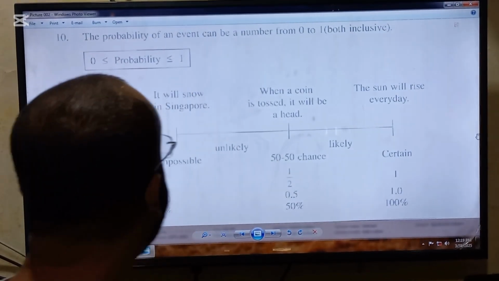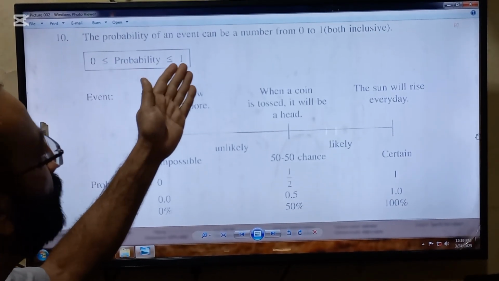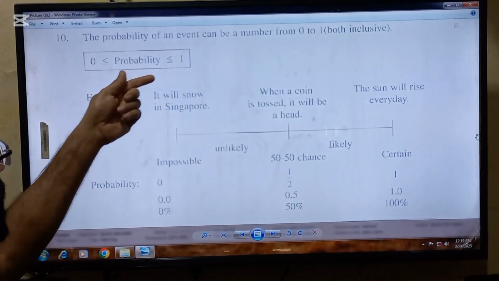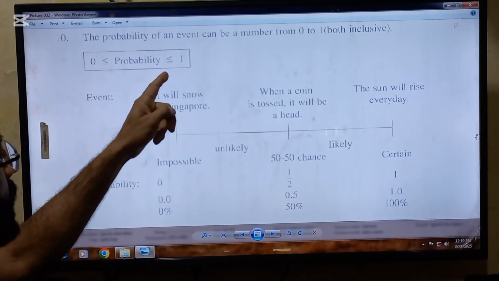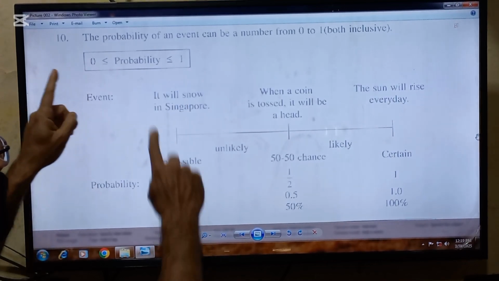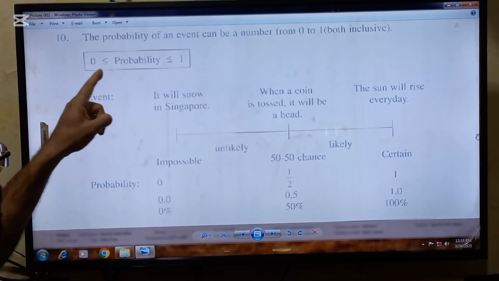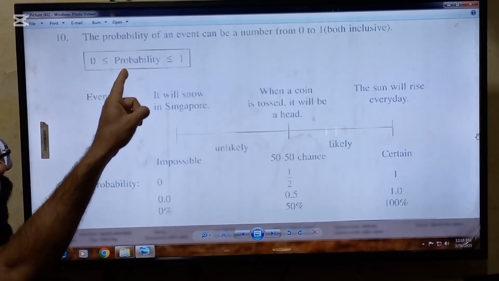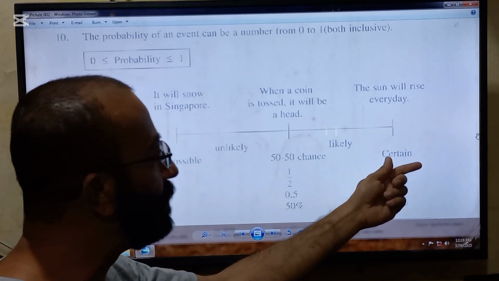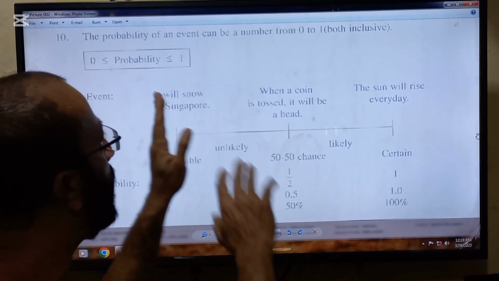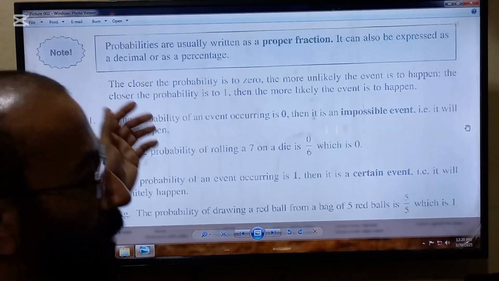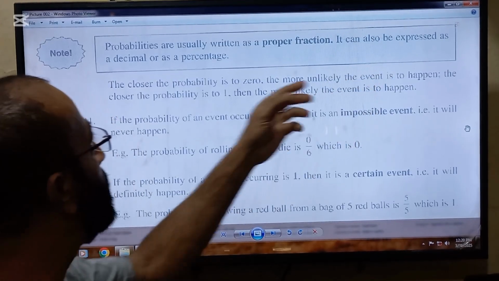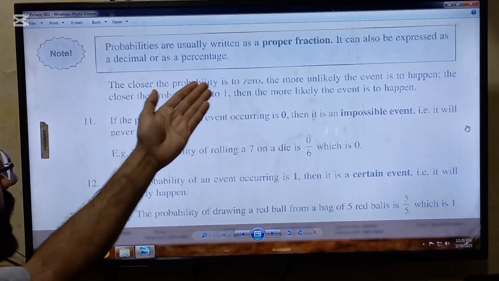Next point to understand is the probability of an event can be a number from 0 to 1, both inclusive. This means probability is greater than or equal to 0 and less than or equal to 1. So these two are inclusive. It means the probability at 0 is impossible to get an event, and probability at 1 will be certain. It means 100% that event will occur. So the probabilities are usually written as proper fractions. It can also be expressed as a decimal or as a percentage.